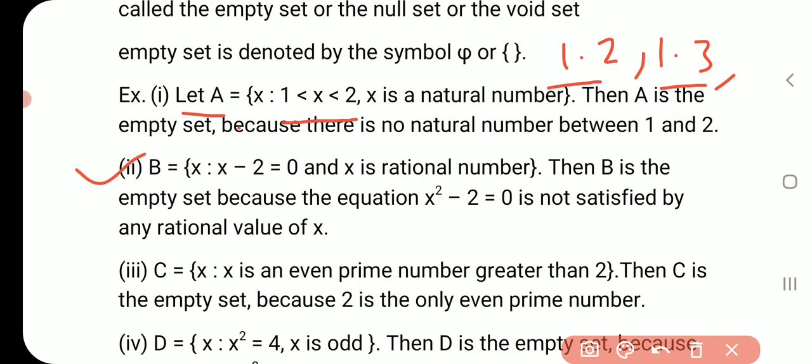Second example: B is a set, B equals {x : x minus 2 equals 0 and x is a rational number}.